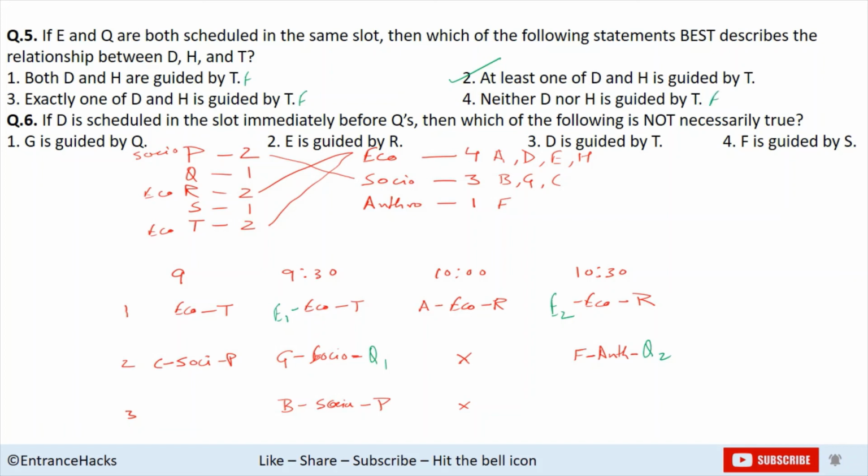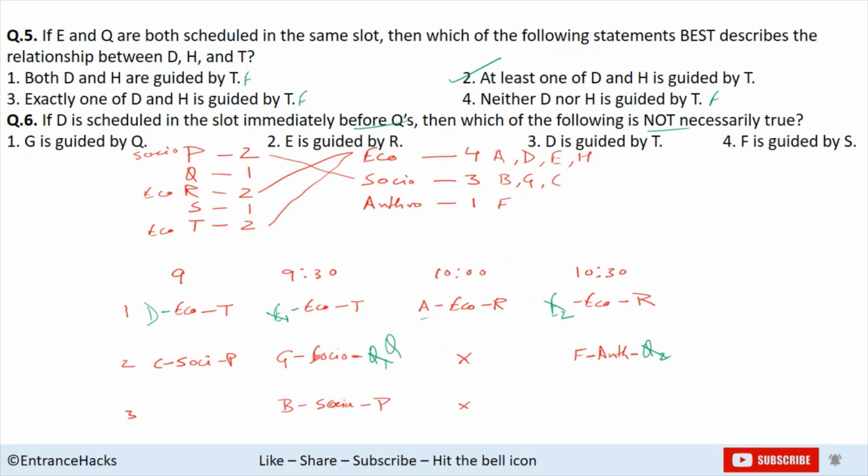Okay. The last question here is, if D is scheduled in the slot immediately before Q's, then which of the following is not necessarily true? I'll just cut these things which I have written for the earlier question. If D is scheduled in the slot immediately before Q, there is only one slot here, because Q cannot be the anthro teacher, otherwise immediately before him A has been taken. So Q has to be the sociology one, right? And D has to be an economics student here at the 9 o'clock slot.